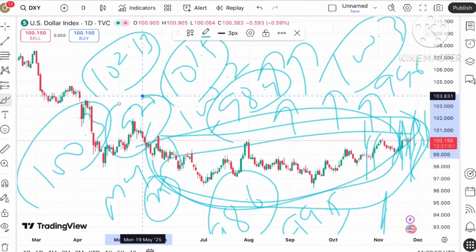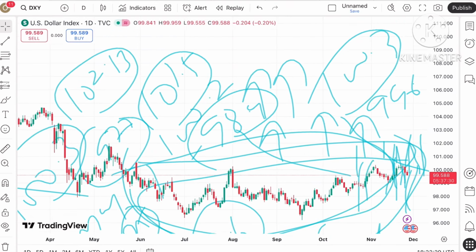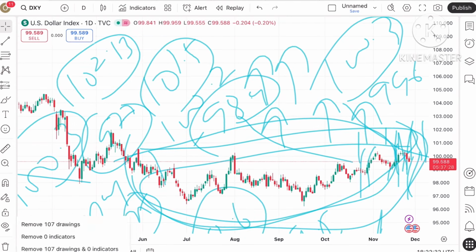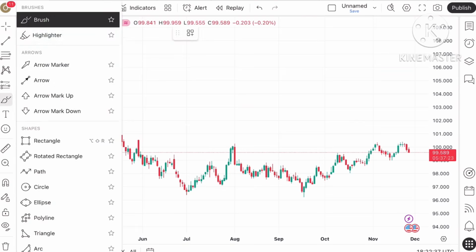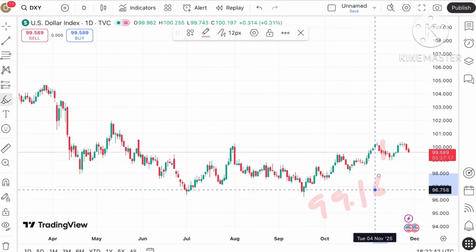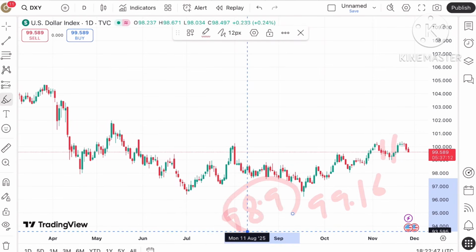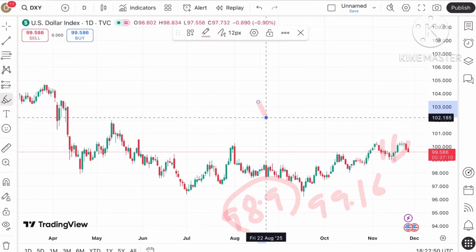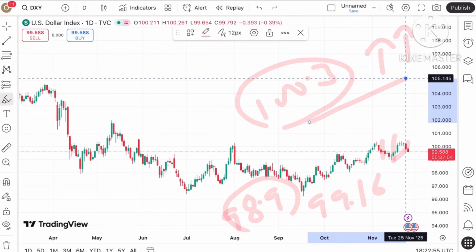If you look at the dollar index chart also, it is trading around a level of $99.5, as you can see on this particular chart. If the dollar index rises above 100, then there is a probability of further upside. It is already at a strong support. If the dollar index starts going down, a further fall can be seen towards 99.16, and if it falls below this level, it can touch $98.9. But if it goes upside, a further upside can be seen towards 100.3, and if the price goes above this level, a further upside can be there. If that sustains, a further high can be there.